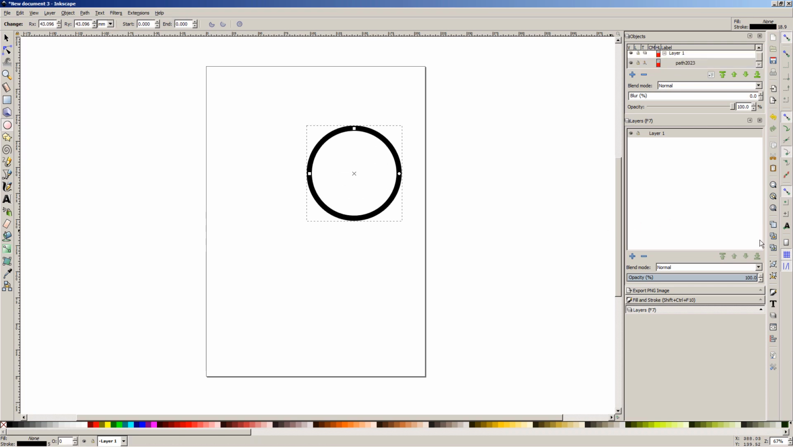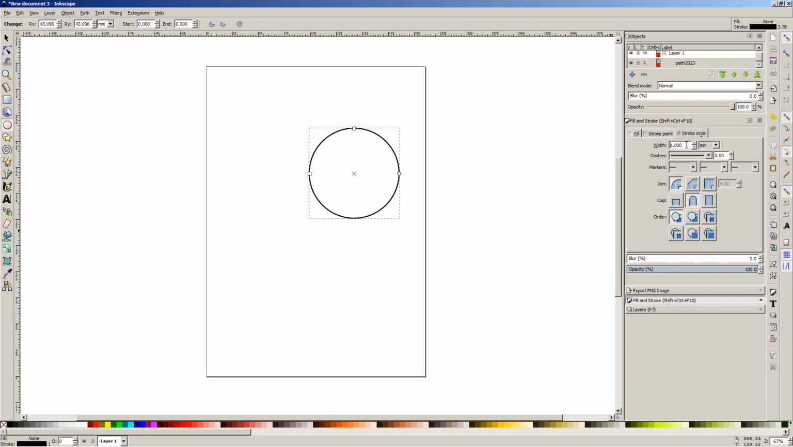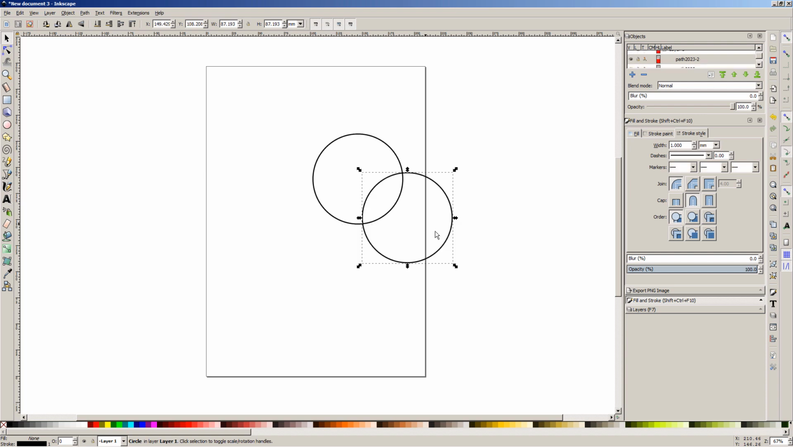The stroke width is too thick. Let's change the stroke width to 1 by going to the Stroke Properties window. Ctrl-C to copy and Ctrl-V to paste. Arrange the newly pasted circle like this. We need to go to the Path menu and select Division after selecting both circles.